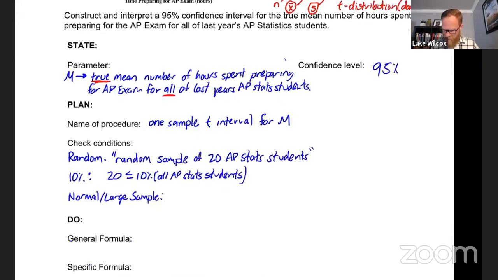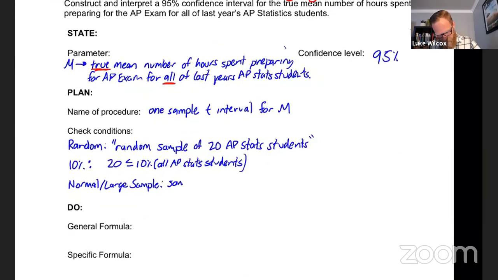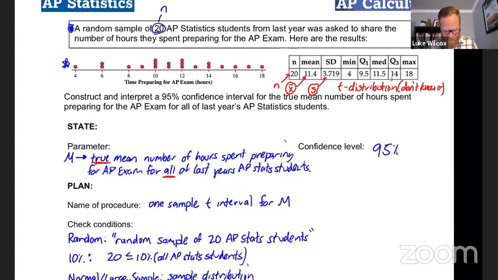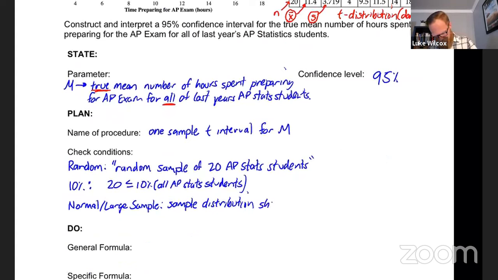And so the way I'm going to justify this is I'm going to say that the sample distribution, notice I'm saying sample distribution, not sampling distribution, because I'm just talking about the distribution of our sample of 20 students. The sample distribution shows no strong skew or outliers, which means it's reasonable that this sample data may have come from a population distribution, which is approximately normal, which then allows us to say that the sampling distribution is approximately normal. So that's the so what, the sampling distribution is approximately normal.